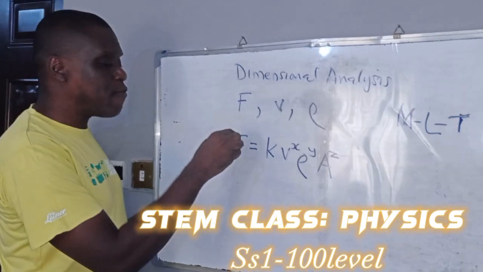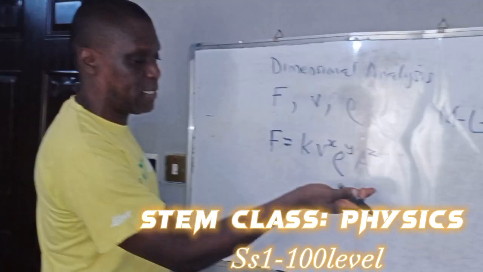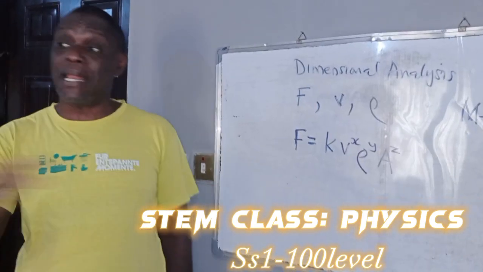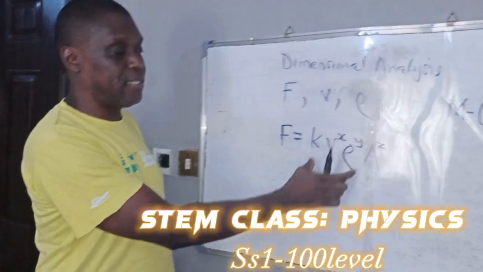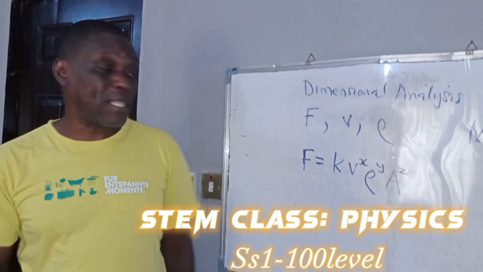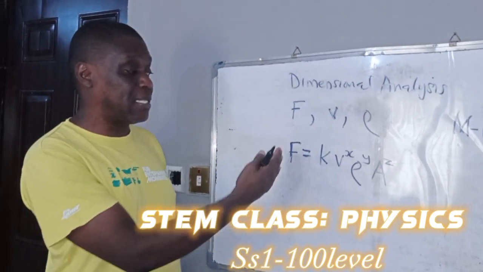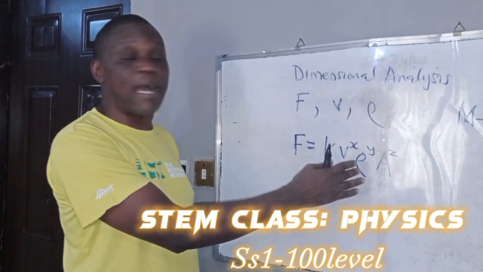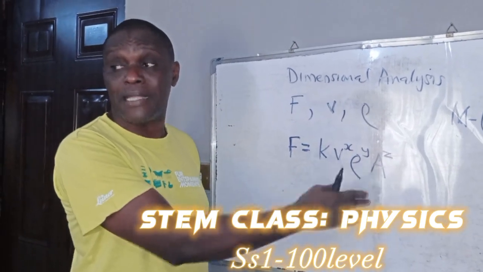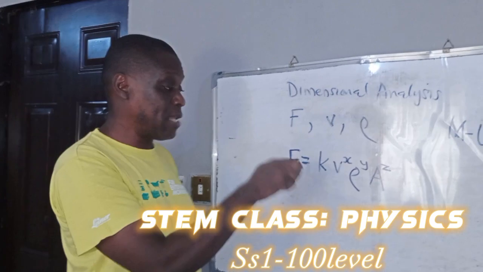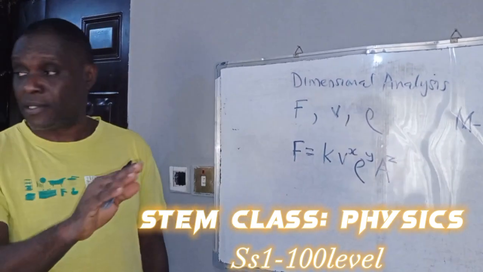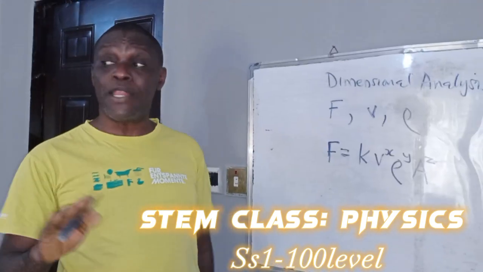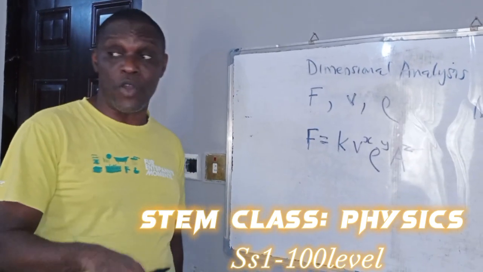Now, for F to be equal to this, it means that dimensionally there must be a balance. Whatever dimension is at the left hand side must be exactly what is obtainable at the right hand side. That's what equals to means, balance. And so dimensional analysis helps us to know if an equation is correct or not correct.